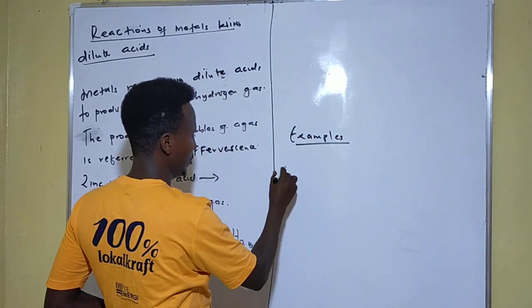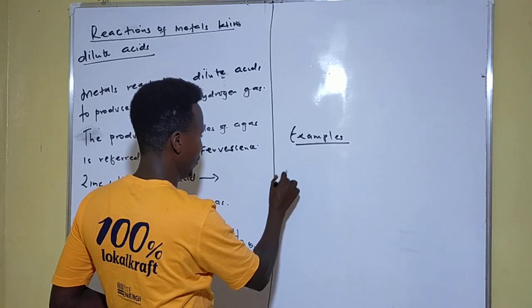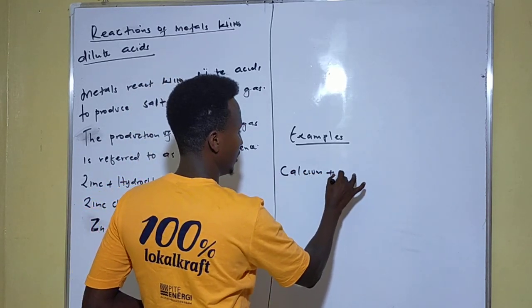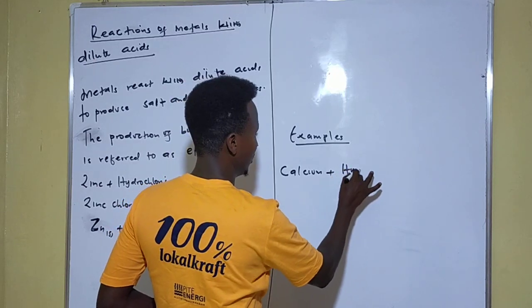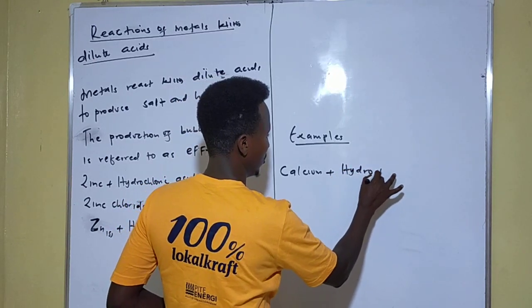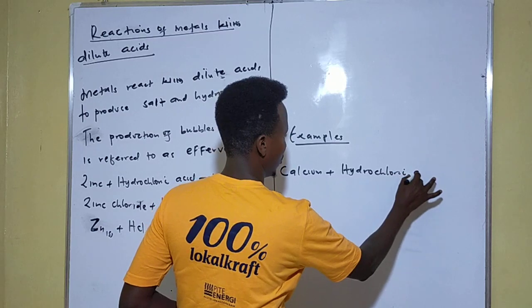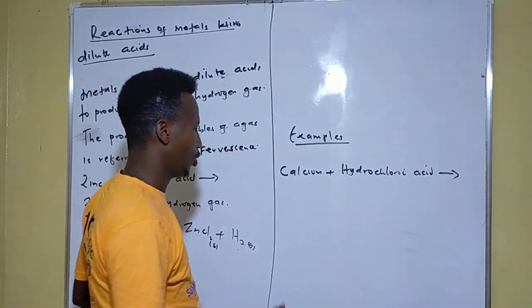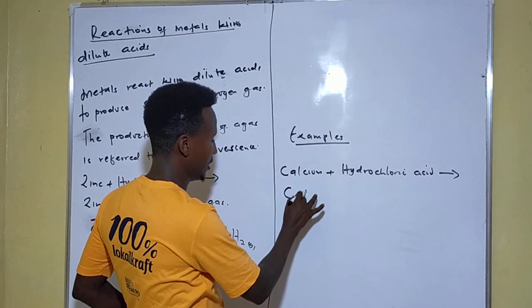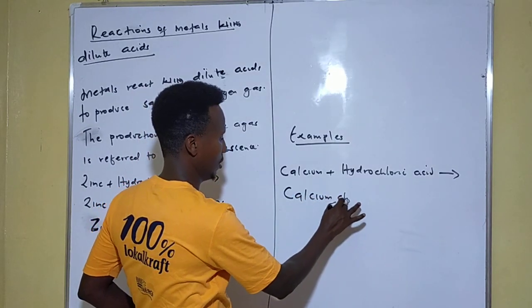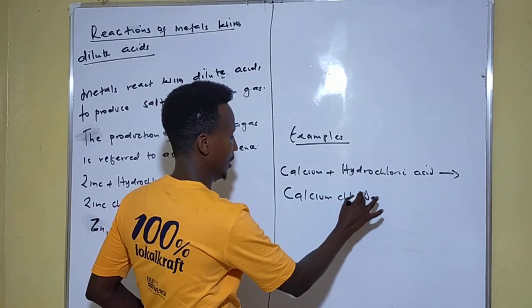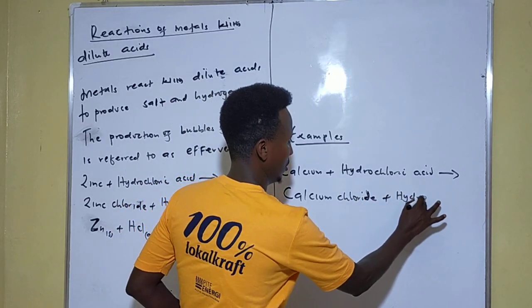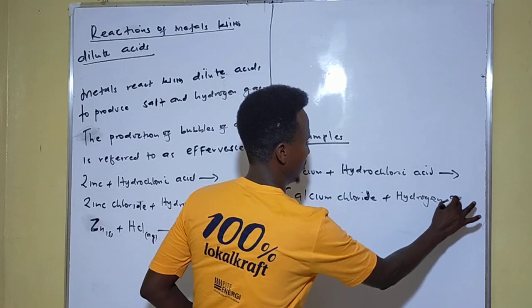So let us say calcium plus dilute hydrochloric acid, it will give us what? Calcium chloride plus hydrogen gas.